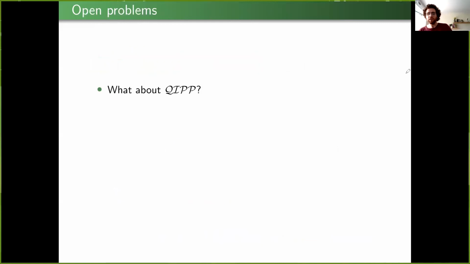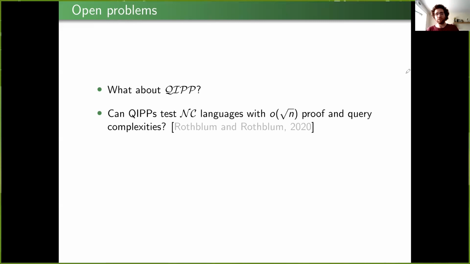Okay, so to conclude, I'd just like to say a few things about the obvious missing thing here, which is, well, how about quantum interactive proofs of proximity? They're certainly interesting, and both the polynomial time quantum variant and the property testing variant in the classical case are both interesting. And in fact, there is a very concrete question that we can ask here. It turns out that IPPs are very versatile. So we can test any language in a very large class of languages by using roughly square root n proof and query complexities. And it turns out that this is tight modulo some reasonable cryptographic assumptions.